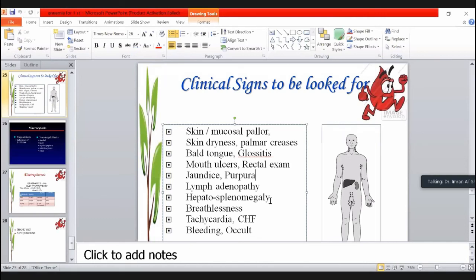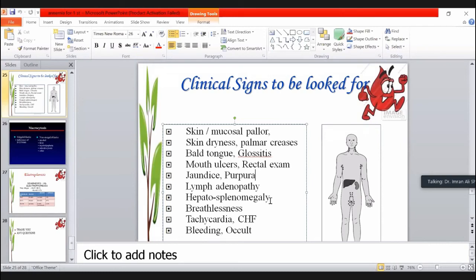One is extramedullary hematopoiesis, and second is infection. So you can imagine that the person has hepatosplenomegaly and the anemia is because of some autoimmune or infective phenomena, or extramedullary hematopoiesis.